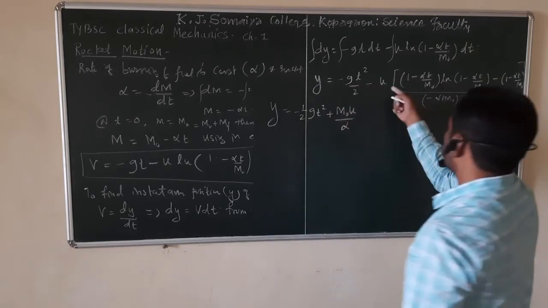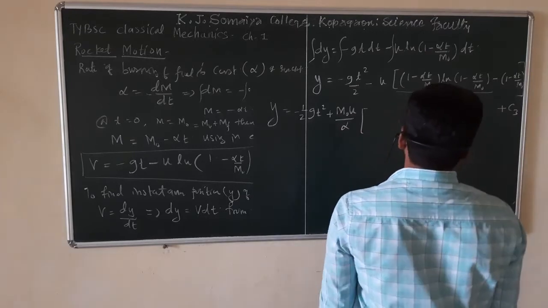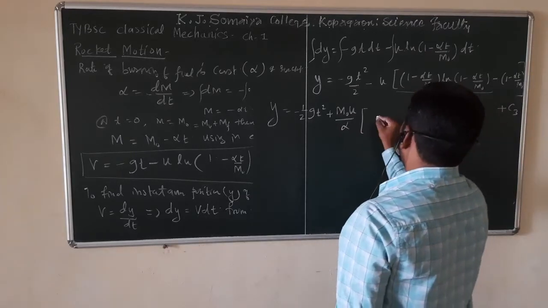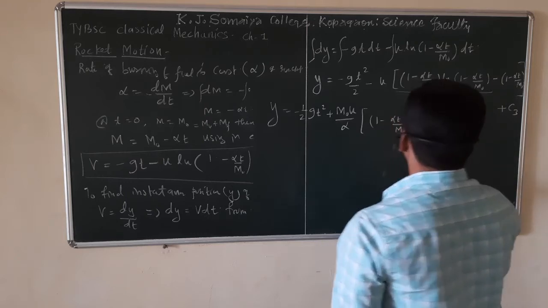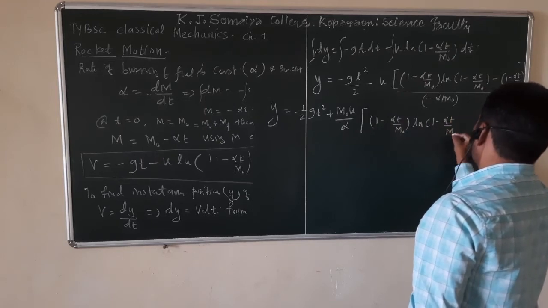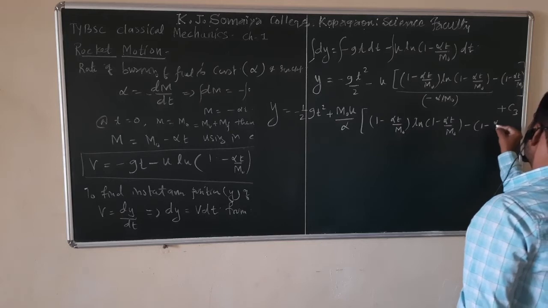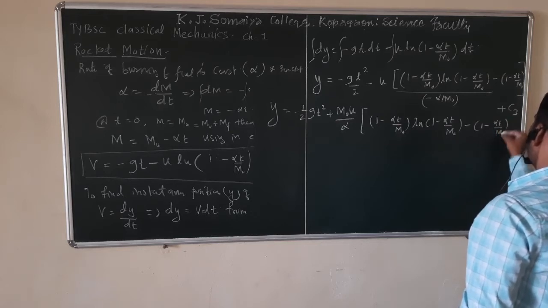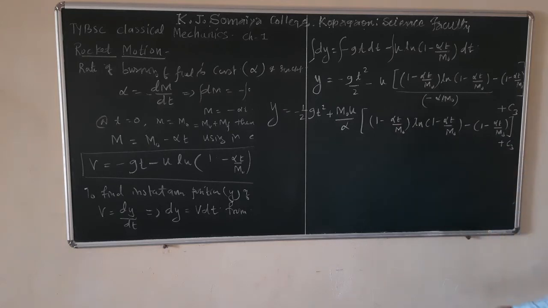If I take this factor outside, in the bracket what remains is (1 minus alpha t upon m0) ln of (1 minus alpha t upon m0), minus (1 minus alpha t upon m0), and plus c3.